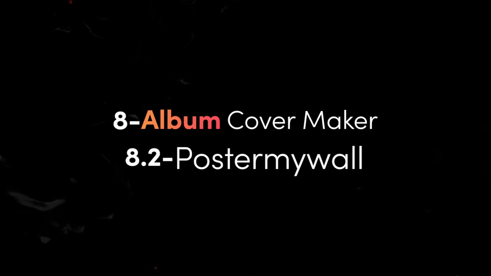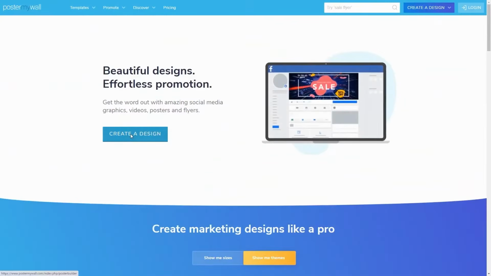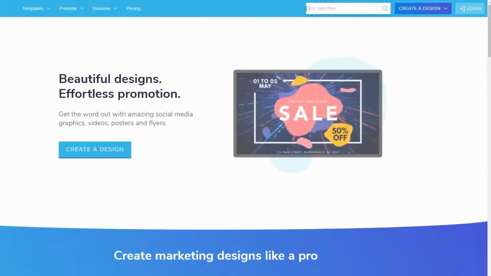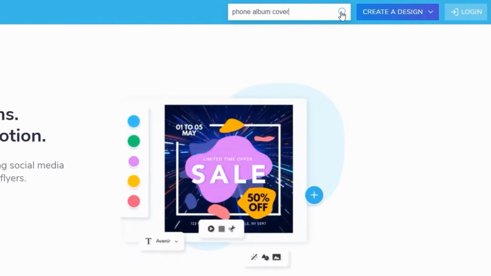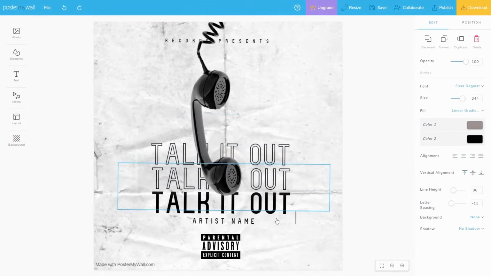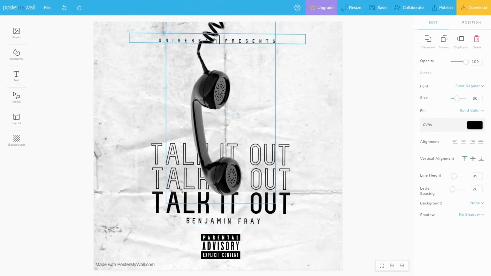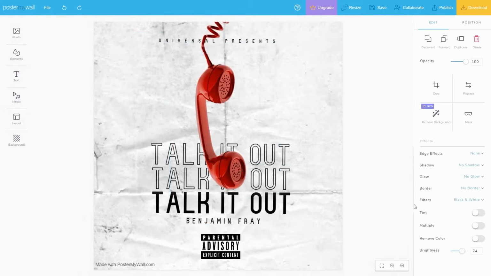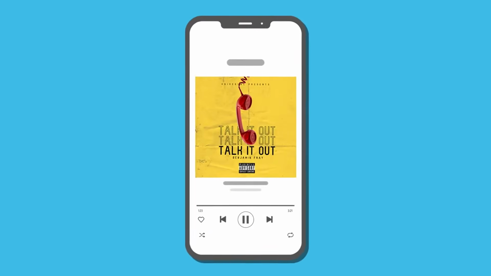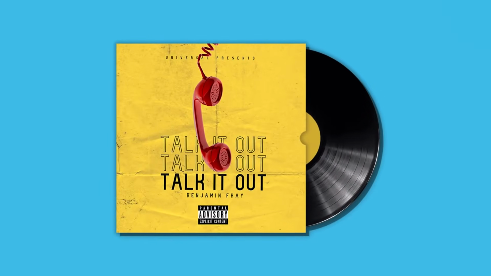2. PosterMeWall, a tool that can create realistic album covers for your music using AI. You can choose any template as per your theme, and they have a vast library of more than 34,000 album cover designs. With free plans, album covers come with watermarks. If we talk about the free option, I loved PosterMeWall more to make an album cover as it has plenty of templates to choose from and has smaller watermark.